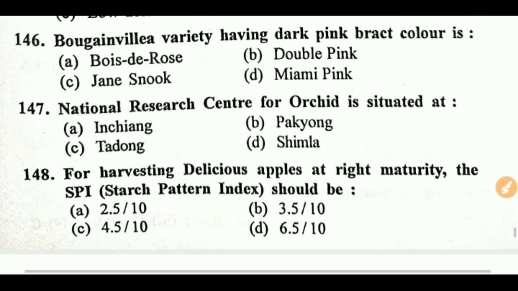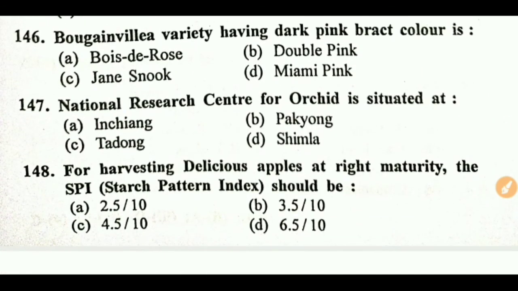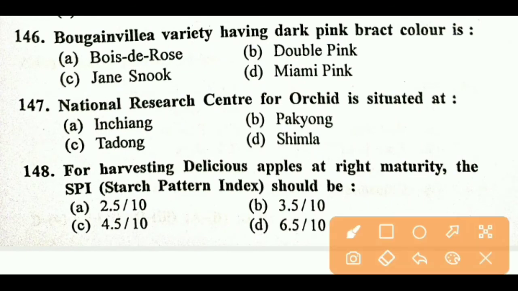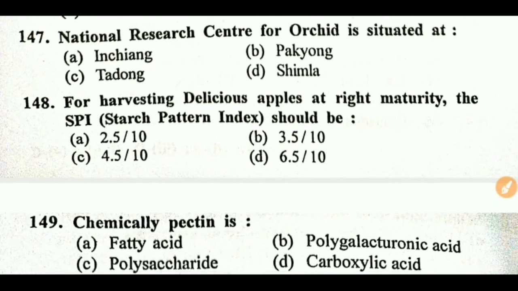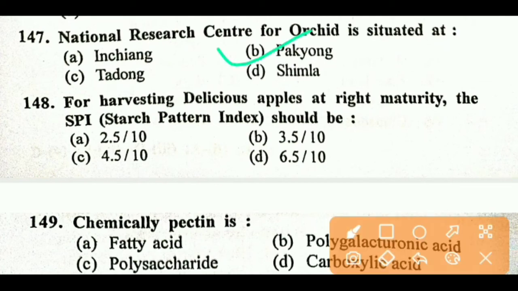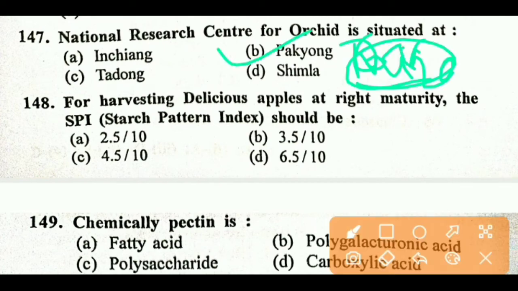Next question, bougainvillea variety having dark pink bracts color is? Right answer is B, Double Pink. Next question, National Research Centre for Orchids is situated at? Pakyong, Gangtok, Sikkim.